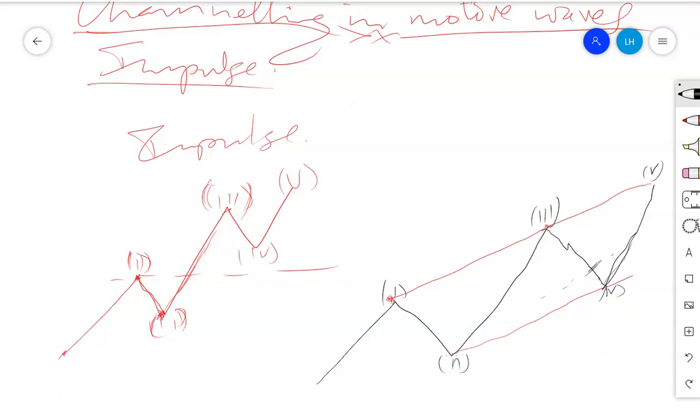Now we expect the fifth wave will span up to the point where the upper channel has passed through. So that's how you are going to use those channels and how you are going to present those channels in a normal way, and mainly this is applicable in an impulse.